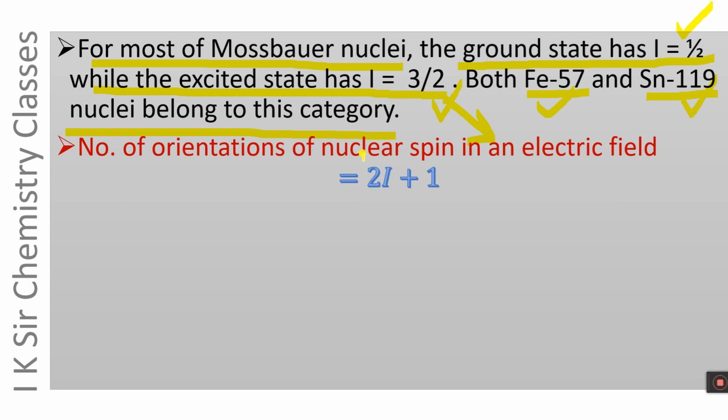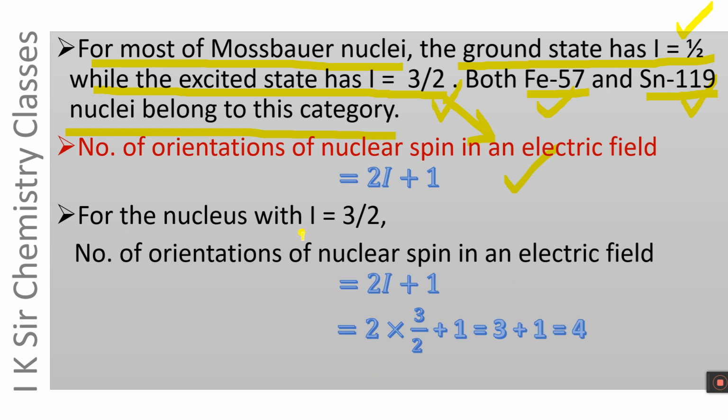The number of orientations of nuclear spin in an electric field is given by this relationship: the number of orientations is equal to 2I plus 1. For the nucleus having I equals 3 by 2, the number of orientations of nuclear spin in an electric field will be given by 2I plus 1. Here, I equals 3 by 2, so 2 times 3 by 2 is 3, plus 1, that is 4. That is, the nucleus with nuclear spin 3 by 2 has 4 orientations in an electric field.